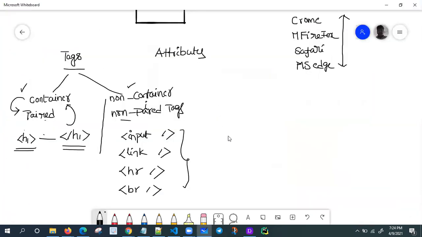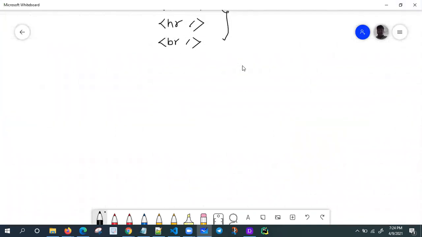Let me go here. I'm drawing one image now. This is my head part: opening the head and closing the head tag.